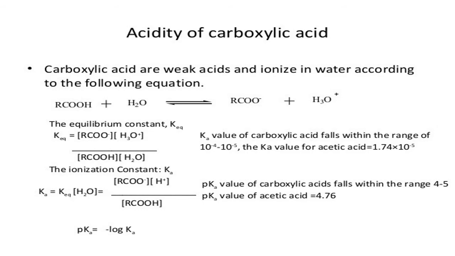But if you see the pKa value of inorganic acids, they are very low: 1, sometimes -1, -2. So they are very strong acids. Those are not allowed for our metabolic activity, so we are not allowed to consume them. But organic acids, because their pKa values lie between 4 and 5, are allowed for our human body in the form of vegetables and fruits along with some other combinations.